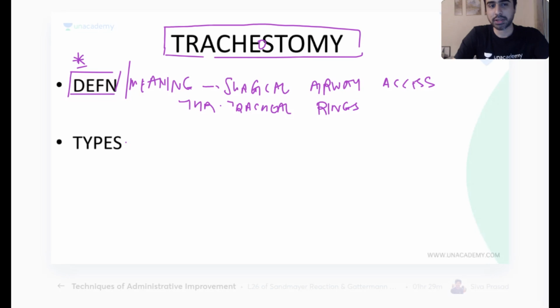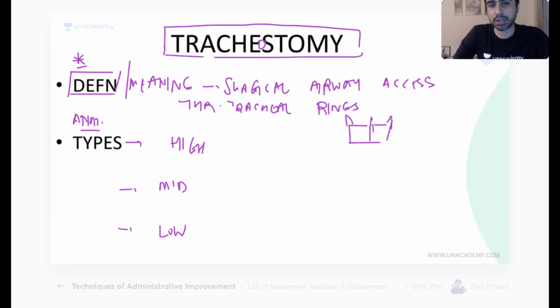What are the types of tracheostomy? Don't say emergency, elective, those are indications. What are the types? Anatomical types. High or low, yeah, very good. High tracheostomy, low tracheostomy, and in between comes mid tracheostomy. What is high? What is low? What is mid? And which one is preferred?